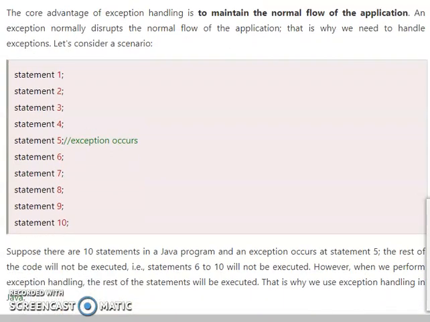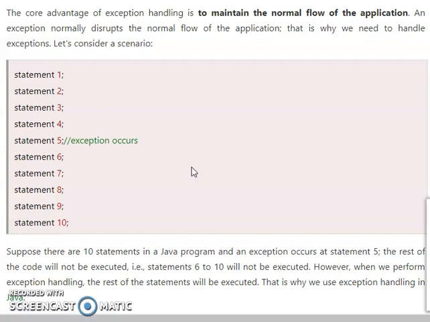Let us consider a scenario. Suppose there are 10 statements in a Java program, and an exception occurs at statement 5. The rest of the code will not be executed, that is, statements 6 to 10 will not run. However, when we perform exception handling, the rest of the statements will be executed. That is why we use exception handling in Java.